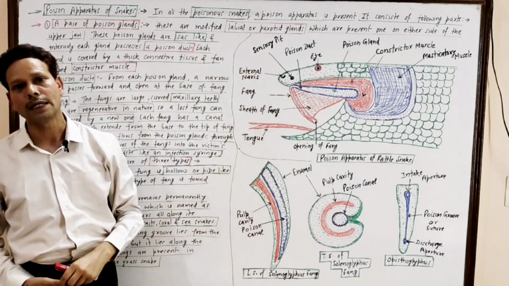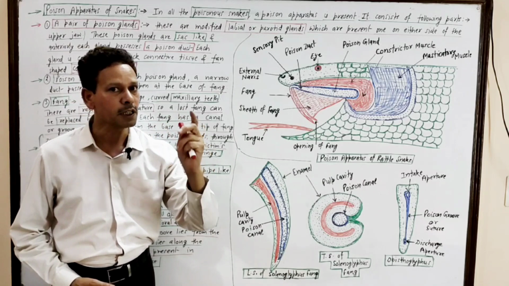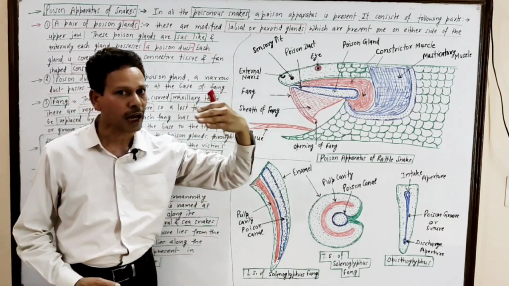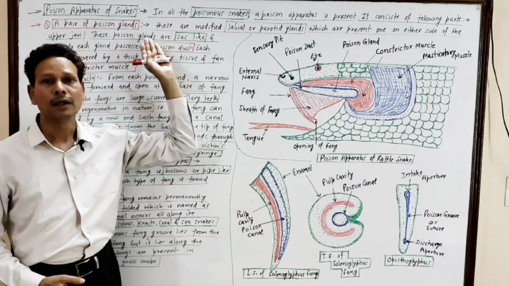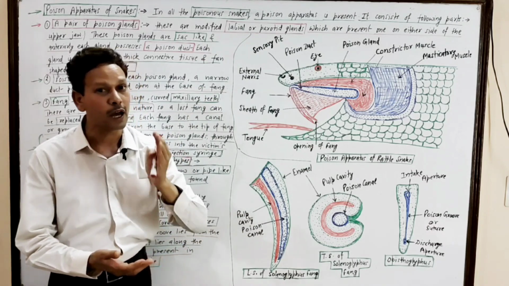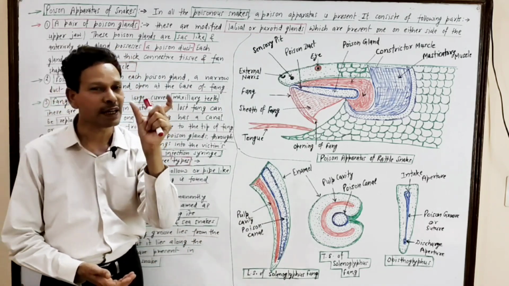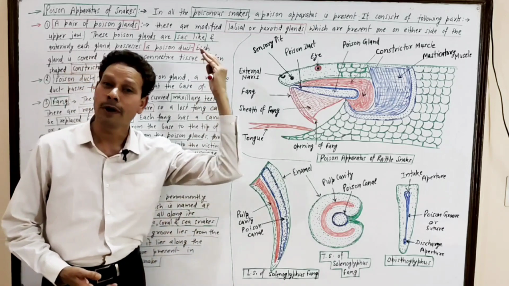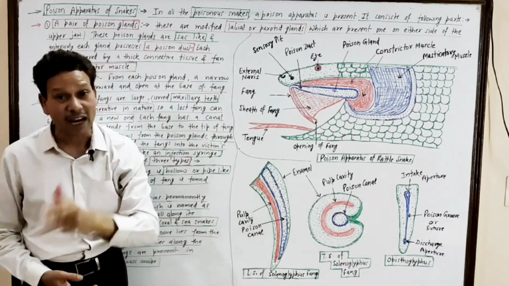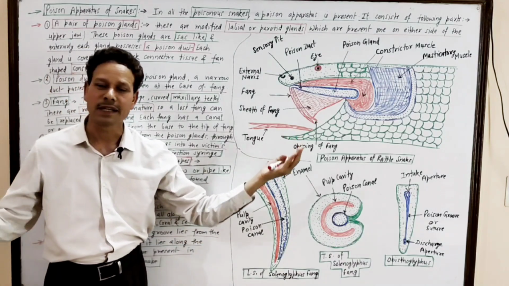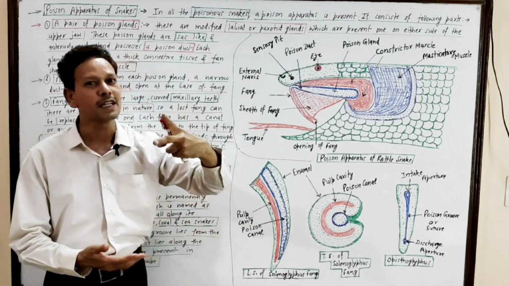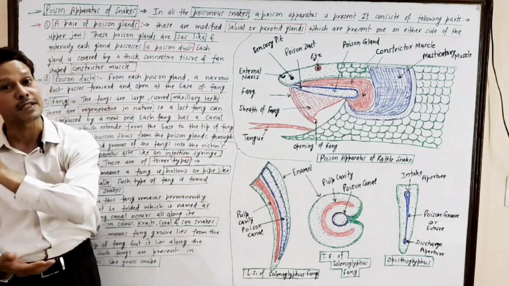Please download your notes. In today's lecture, we will discuss the poison apparatus of snakes. It is an important topic, a type study, and this topic concerns BSc students. Dear students, the poison apparatus is a characteristic feature of all poisonous snakes. It means this poison apparatus is strictly lacking in non-poisonous snakes. In our next lecture, I will discuss the differences between poisonous and non-poisonous snakes.